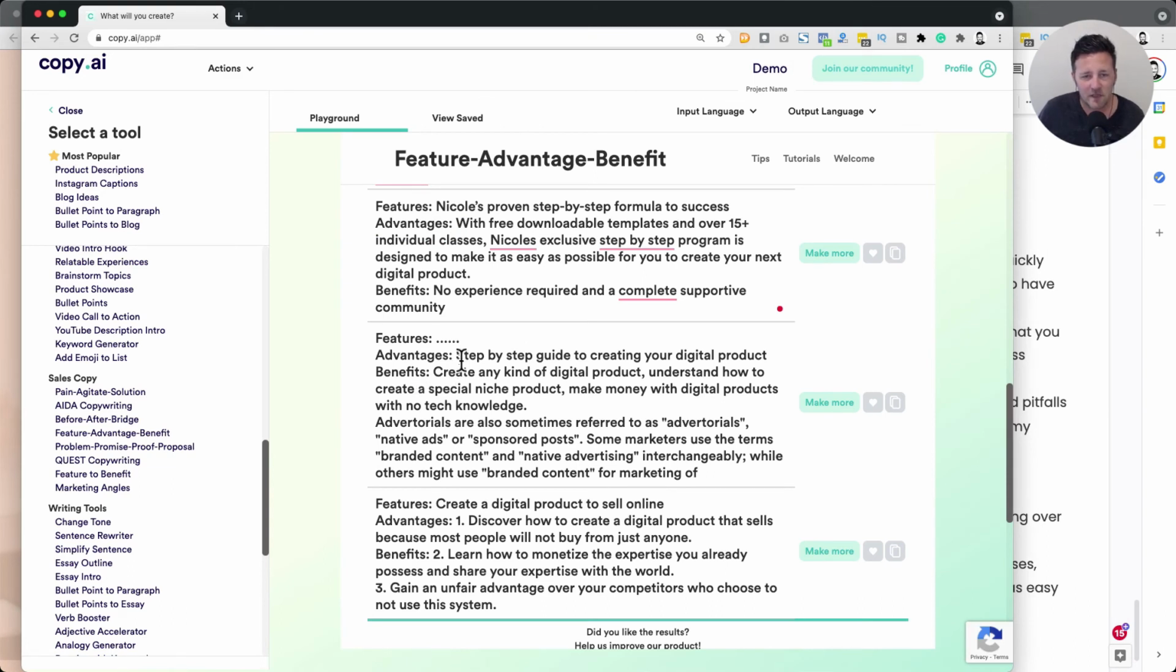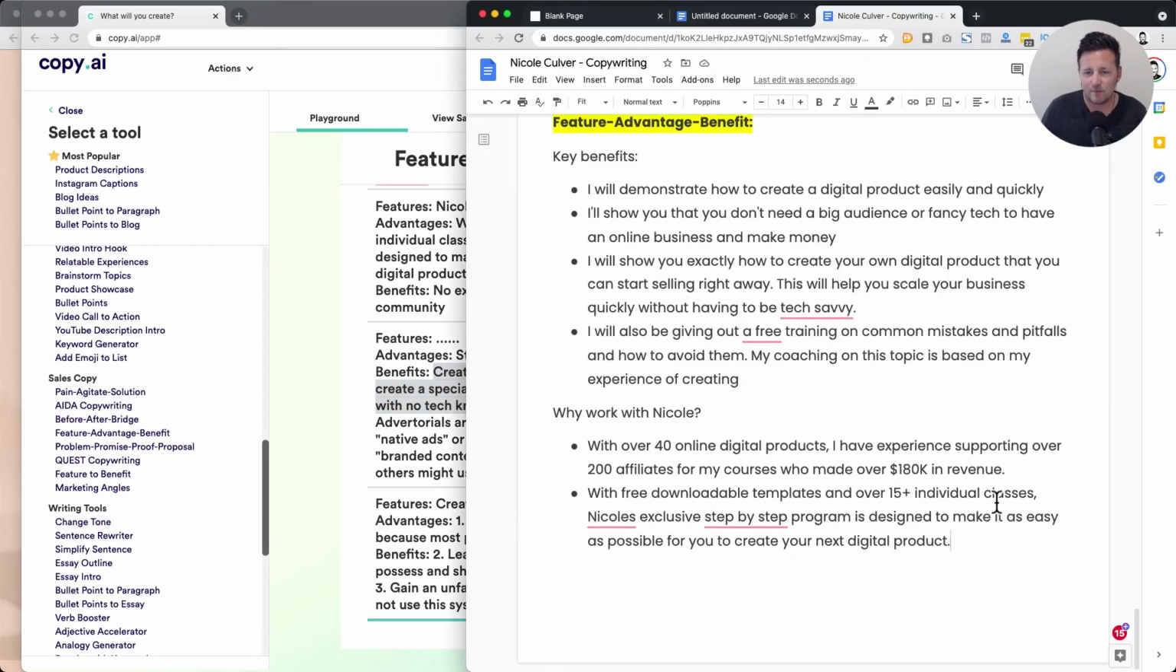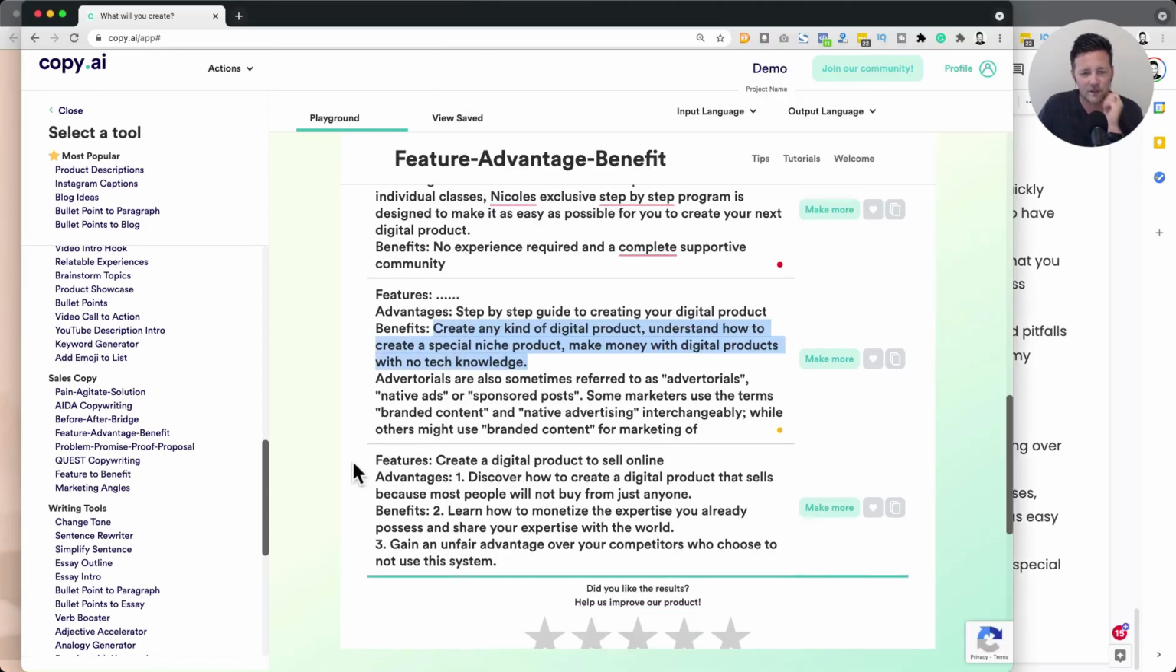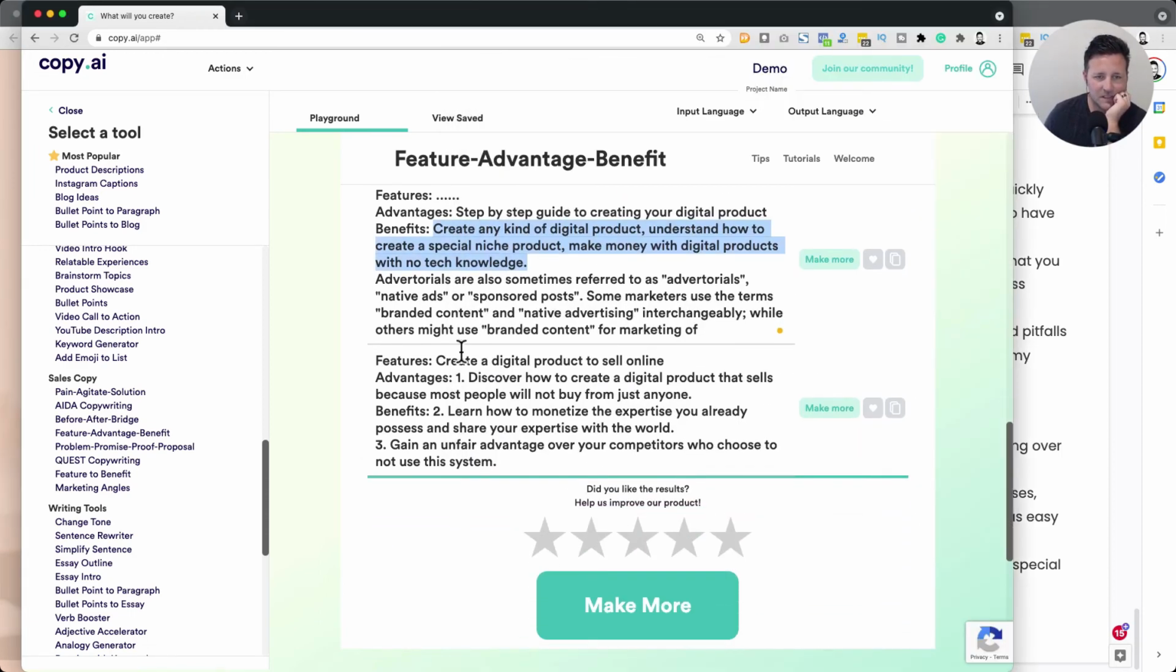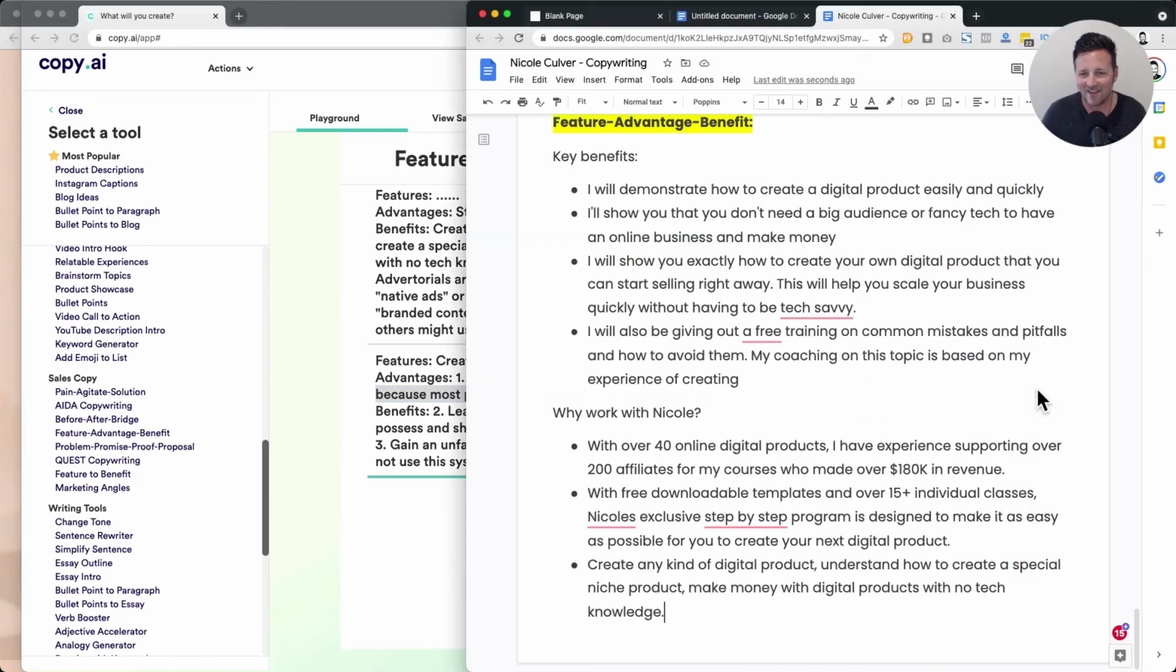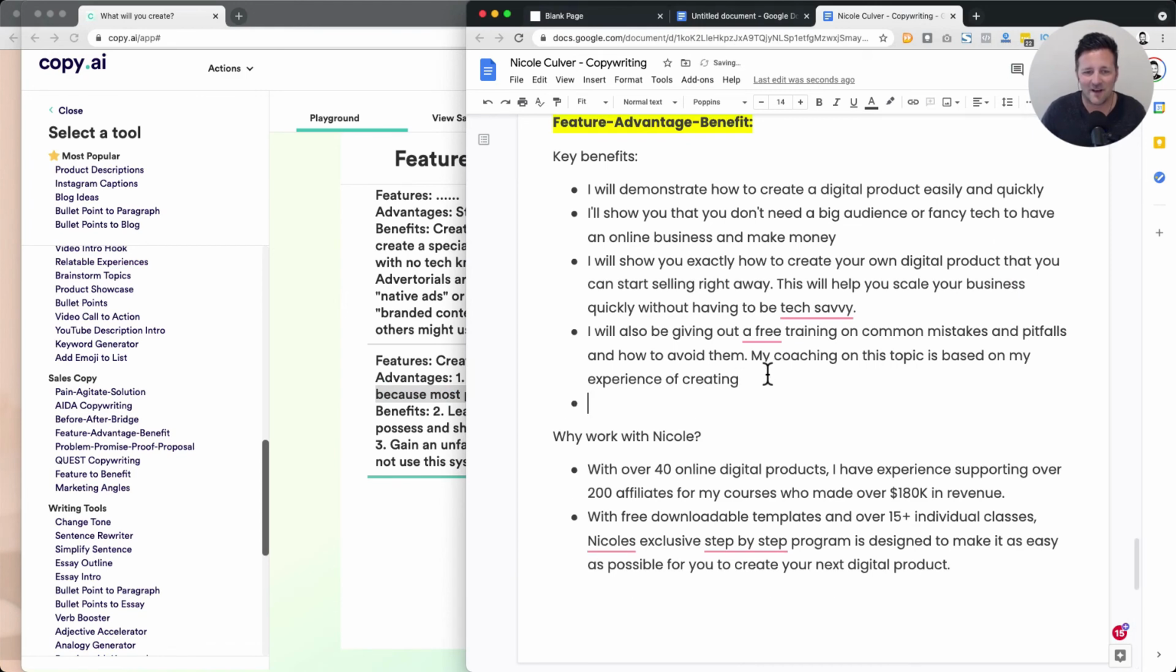So I see a couple good things here. Step-by-step. So what I'm looking at here, create any kind of digital product. There's some good lines in here. So I'm just mining for gold here. Some really good stuff that I could use in different places. Ooh, that's a good line. Most people will not buy from just anyone. I like that line. Yeah, that's a good one. So let's drop that in.